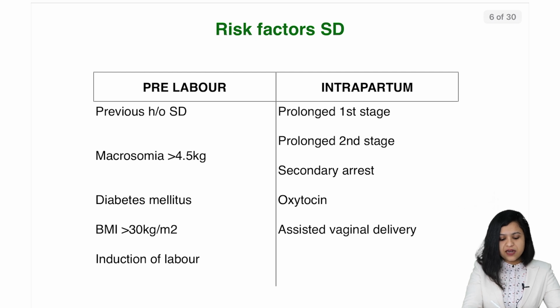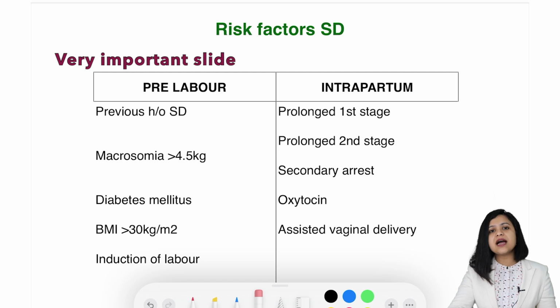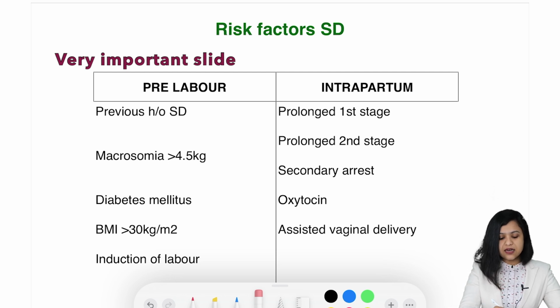And a very, very important one is previous history of shoulder dystocia. Now it is important, it has a very practical standpoint. If a patient comes to you, she is pregnant, she comes to you in her first trimester and she tells you that she had a history of shoulder dystocia in her previous pregnancy, and she asks you, doctor, what are the risks of having shoulder dystocia again in this pregnancy? Now what do you tell her? You tell her that a previous history of shoulder dystocia has 10 times risk. Okay, the risk is 10 times.